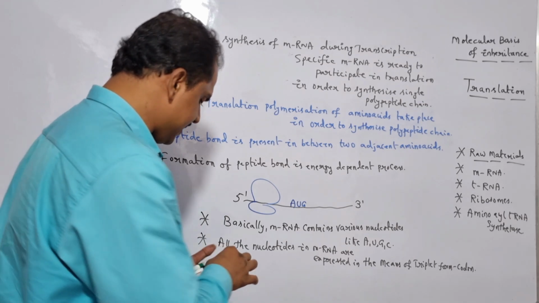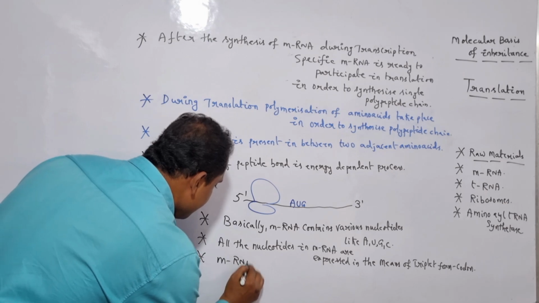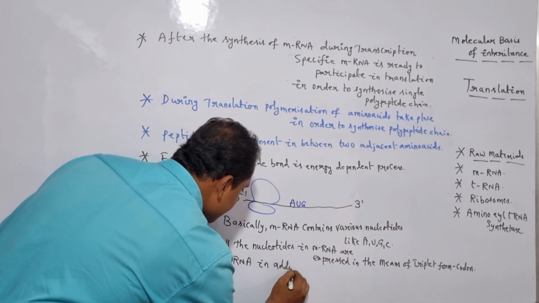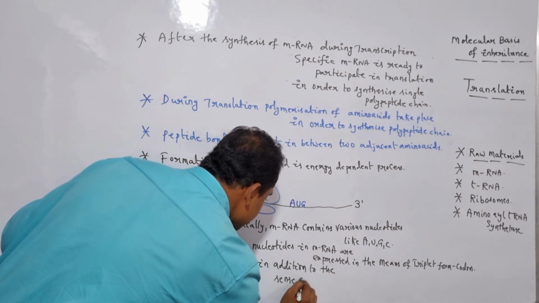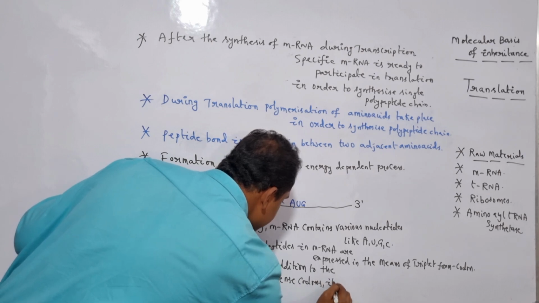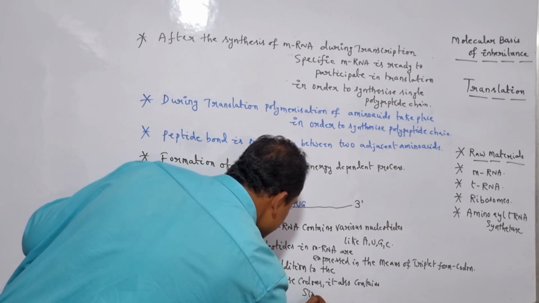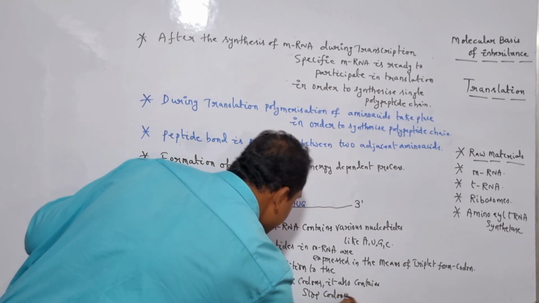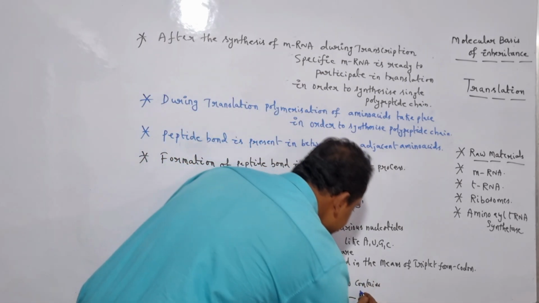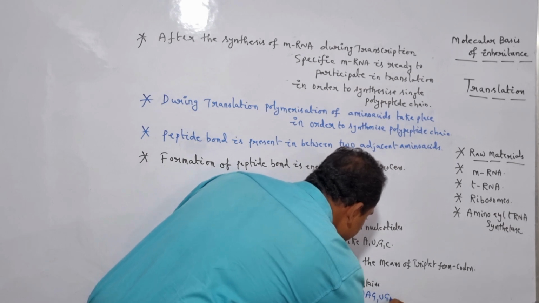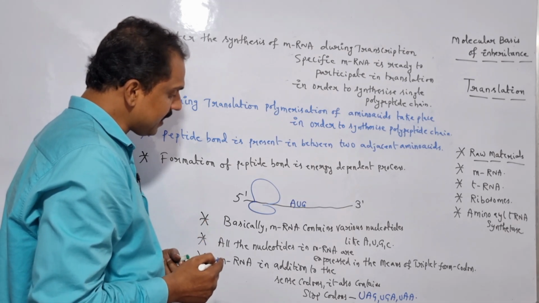So let me write it here. mRNA, in addition to the sense codons, also contains stop codons or termination codons like UAG, UGA and UAA.